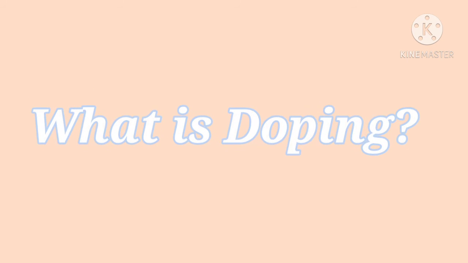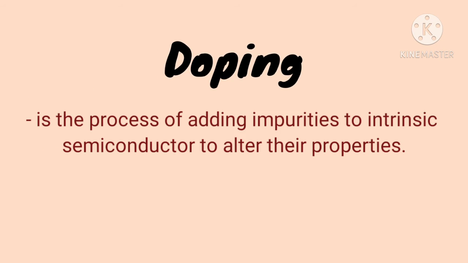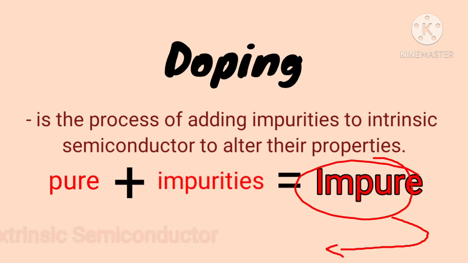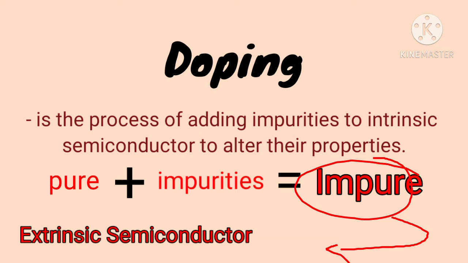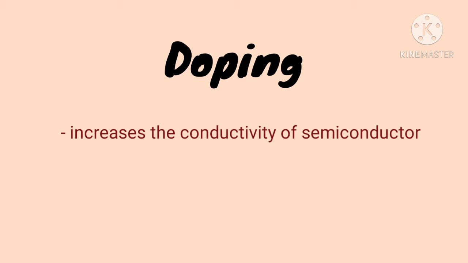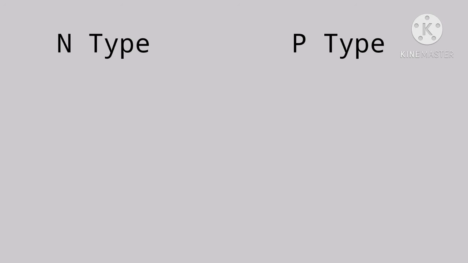So what is doping? Doping is the process of adding impurities to an intrinsic semiconductor to alter its properties. In equation, pure plus impurities is equal to impure, and we know that impure is the extrinsic semiconductor. The purpose of adding impurities in the semiconductor crystal is to increase the number of free electrons or holes to make it conductive. So in doping, n-type and p-type are called dopants.